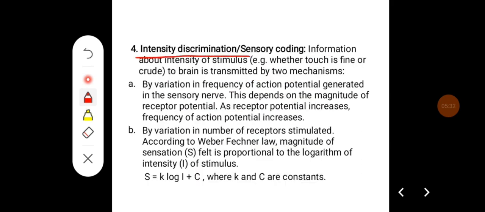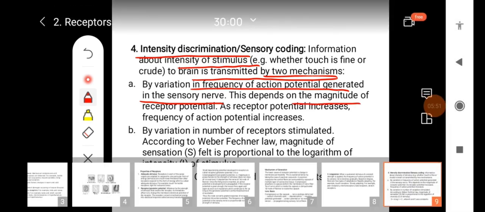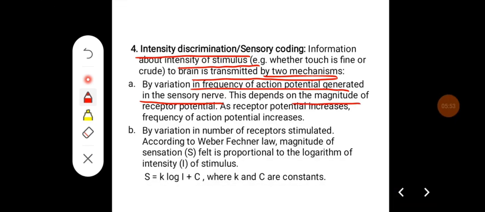Fourth property is intensity discrimination or sensory coding. Information about intensity of stimulus, for example, whether the touch is fine or crude, to the brain is transmitted by two mechanisms. One is by variation in the frequency of action potential generated in the sensory nerve. This depends on the magnitude of the receptor potential. As receptor potential increases, the frequency of action potential increases. Second one is by variation of the number of receptors stimulated.